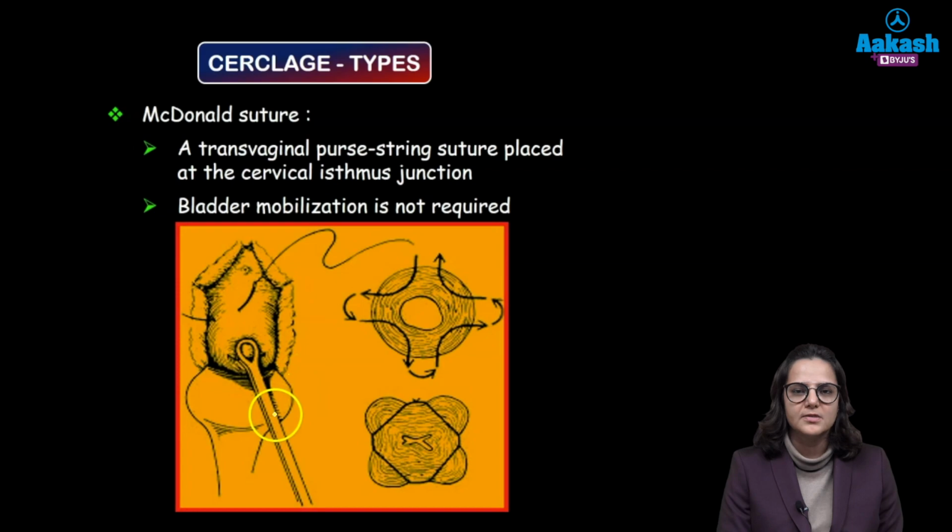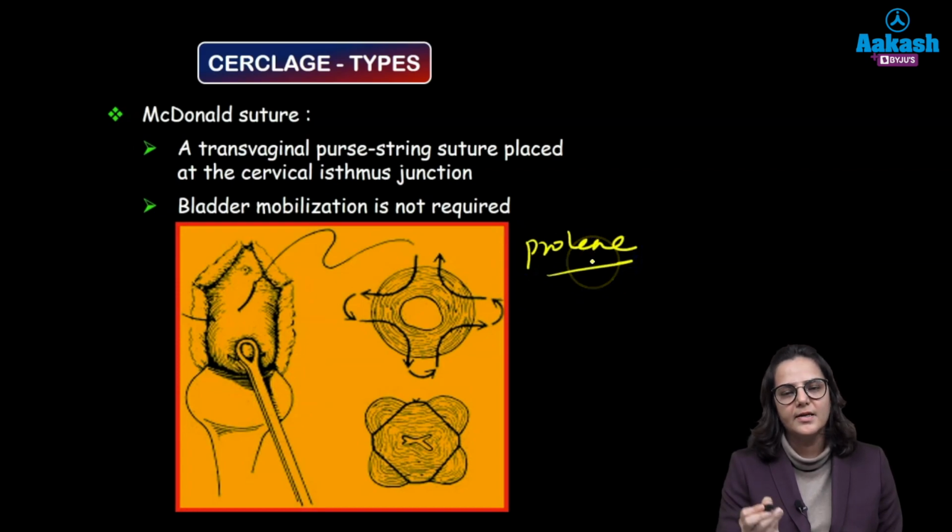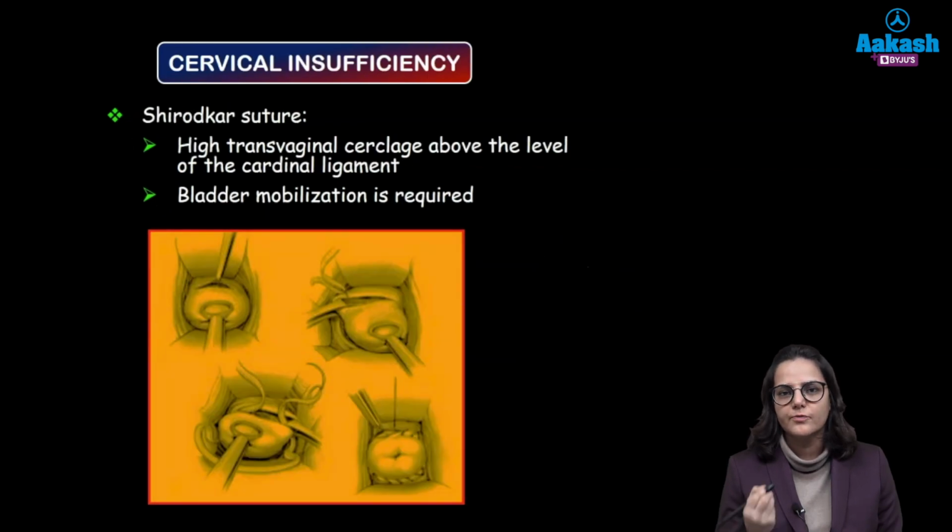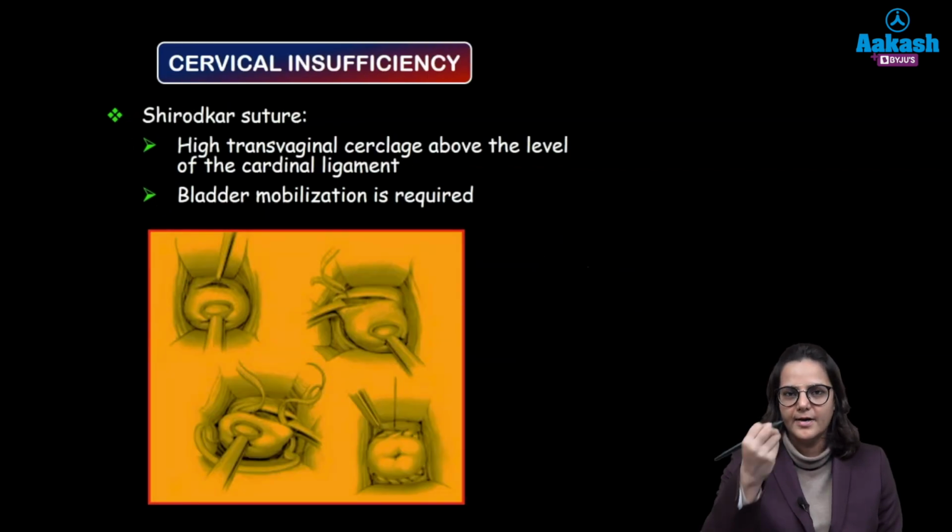In that we are holding the cervix, we are taking the Prolene tape and we are taking sutures around the cervix. Okay, these are known as the typical purse string sutures, and we are tightening up the cervix and we are putting a knot over here. Okay, the modification, which is the Shirodkar, we all know that the knot is put at a higher level.